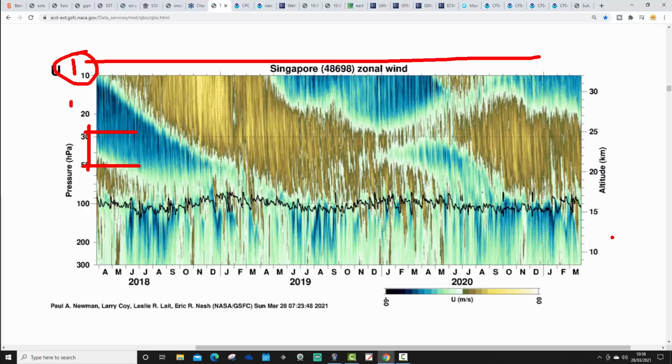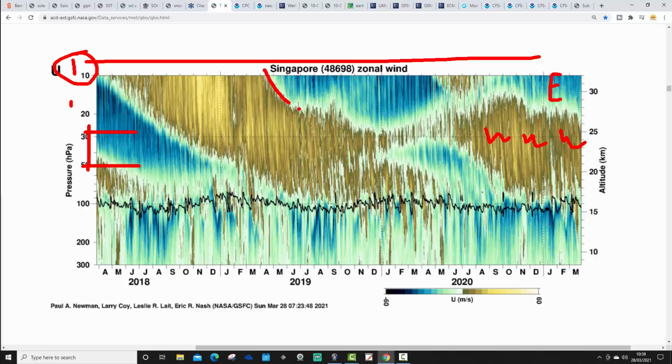That's like the boundary level of the atmosphere that we call the troposphere, and that's where weather takes place, of course. So at the moment, we've got a westerly QBO continuing in the troposphere, this sandy coloured area just here. That is the continuing signature of the westerly QBO. The easterly QBO remains in the stratosphere, where it has been for months and months.